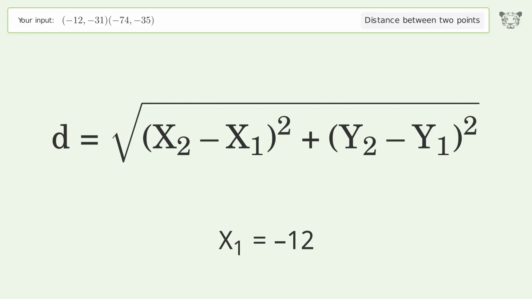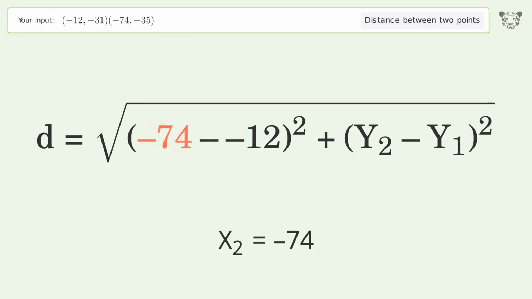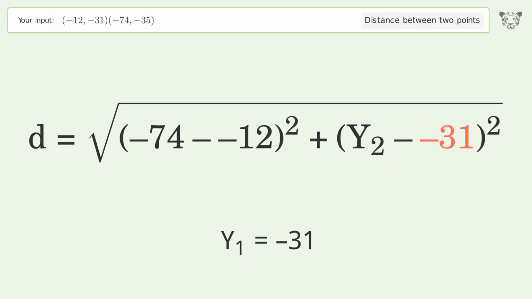x1 equals -12. x2 equals -74. y1 equals -31. y2 equals -35.